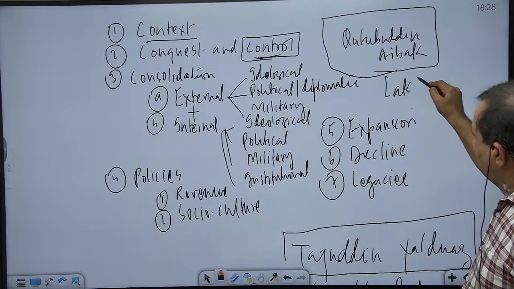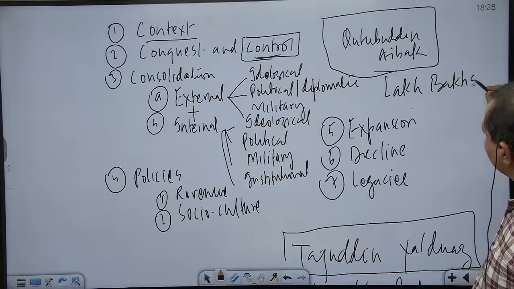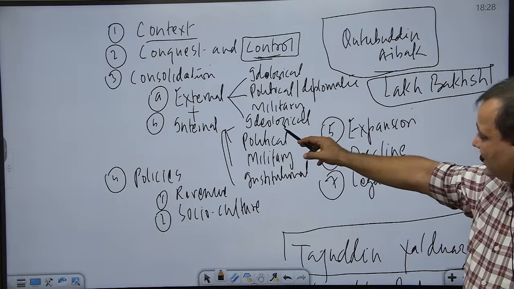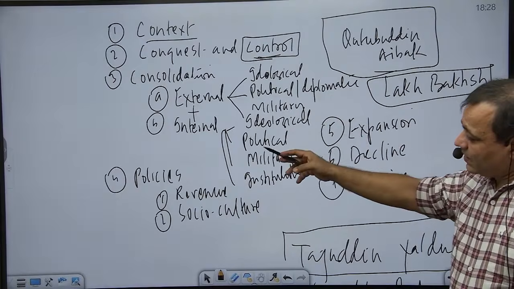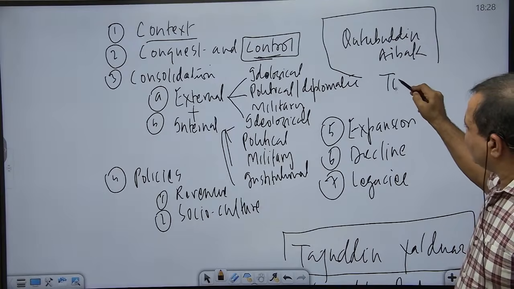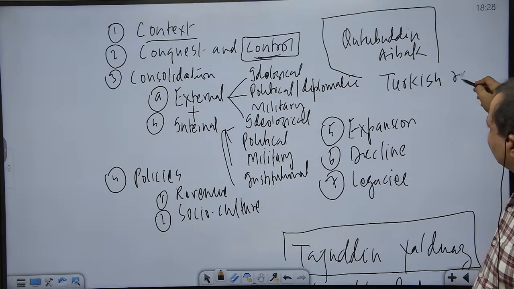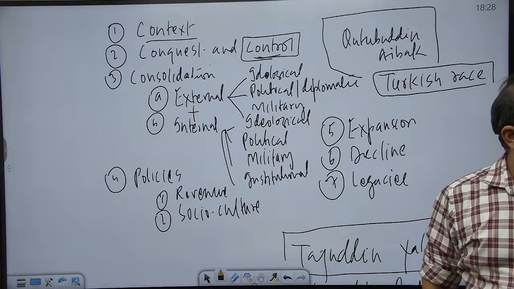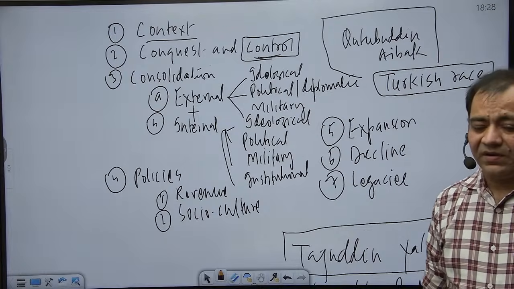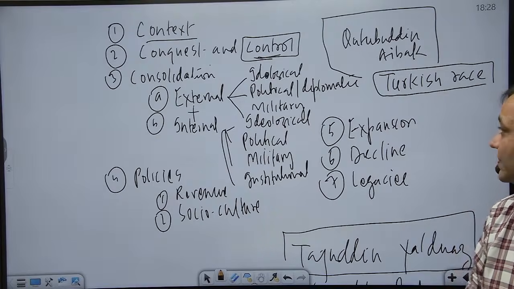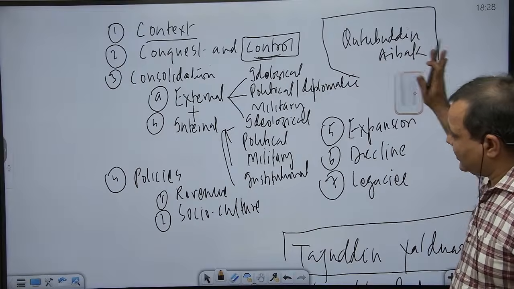became famous as Lakh Baksh, the one who makes donations in lakhs. So, which of the Delhi Sultans is known as Lakh Baksh? Qutbuddin Aibak, and that was part of this ideological consolidation. If we take note of the political consolidation, he presented himself as a champion of the interest of the Turkish race. The new ruling class was quite cosmopolitan. We find different races. One such race was the Turkish race. So, in order to consolidate his position, he presented himself as a champion of the Turkish race. That was again part of the political consolidation.